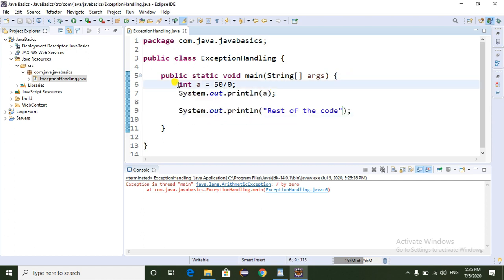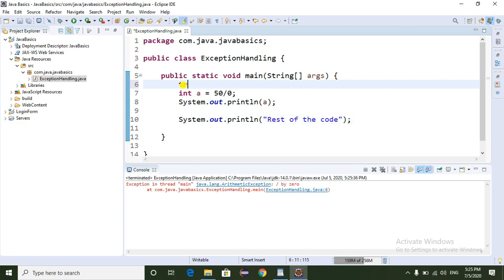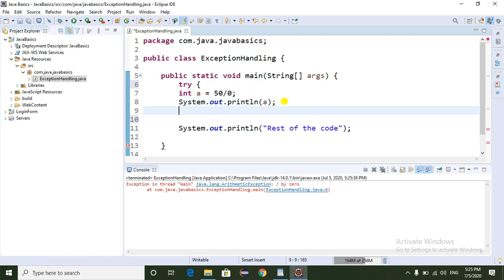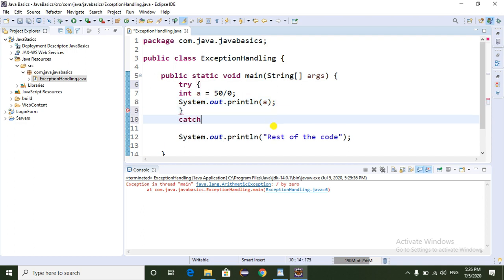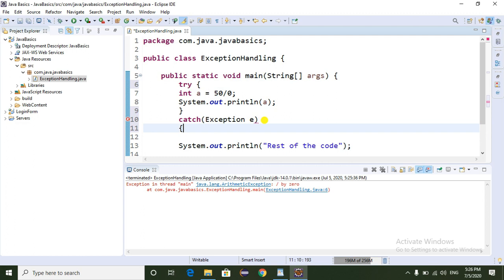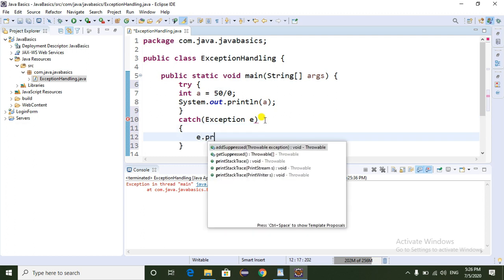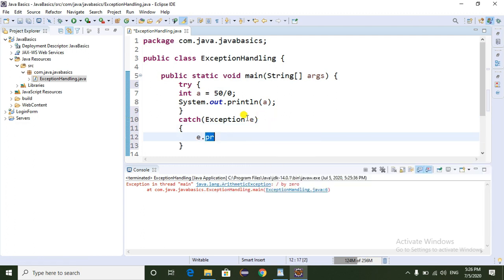If we are using the exception handling mechanism, we will see what happens. Here I'm using the try block and catch block, catch exception e. I'm going to call e dot print stack trace.